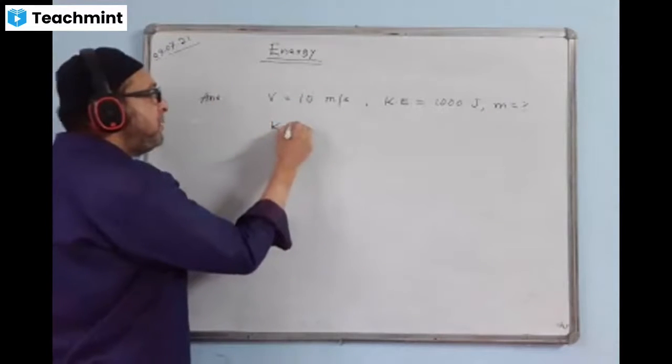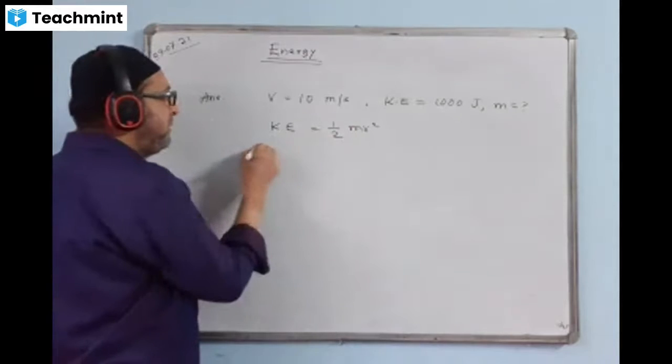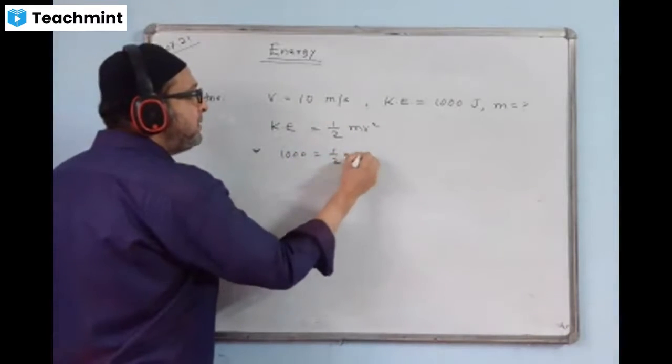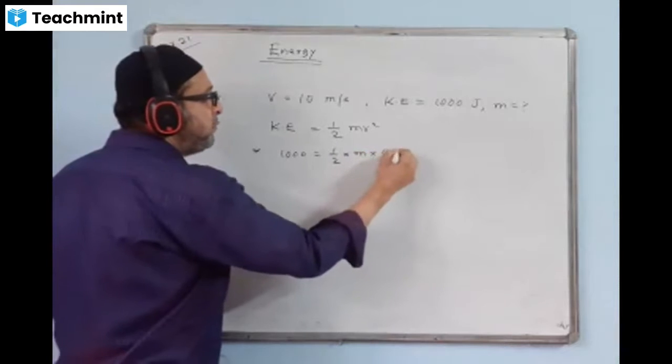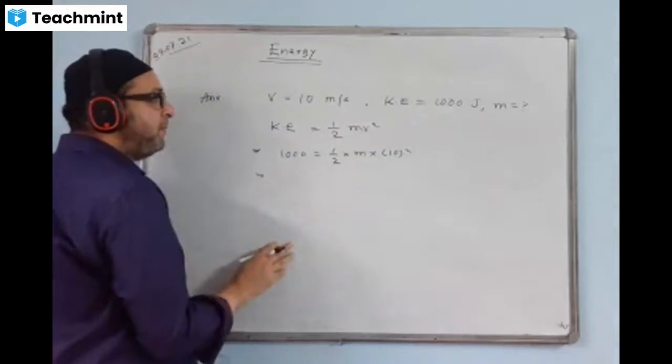Then the formula of kinetic energy, half mv squared. Putting the value of kinetic energy here, 1000, half, m is not known, velocity you are writing 10 square. Now you calculate the value of m.